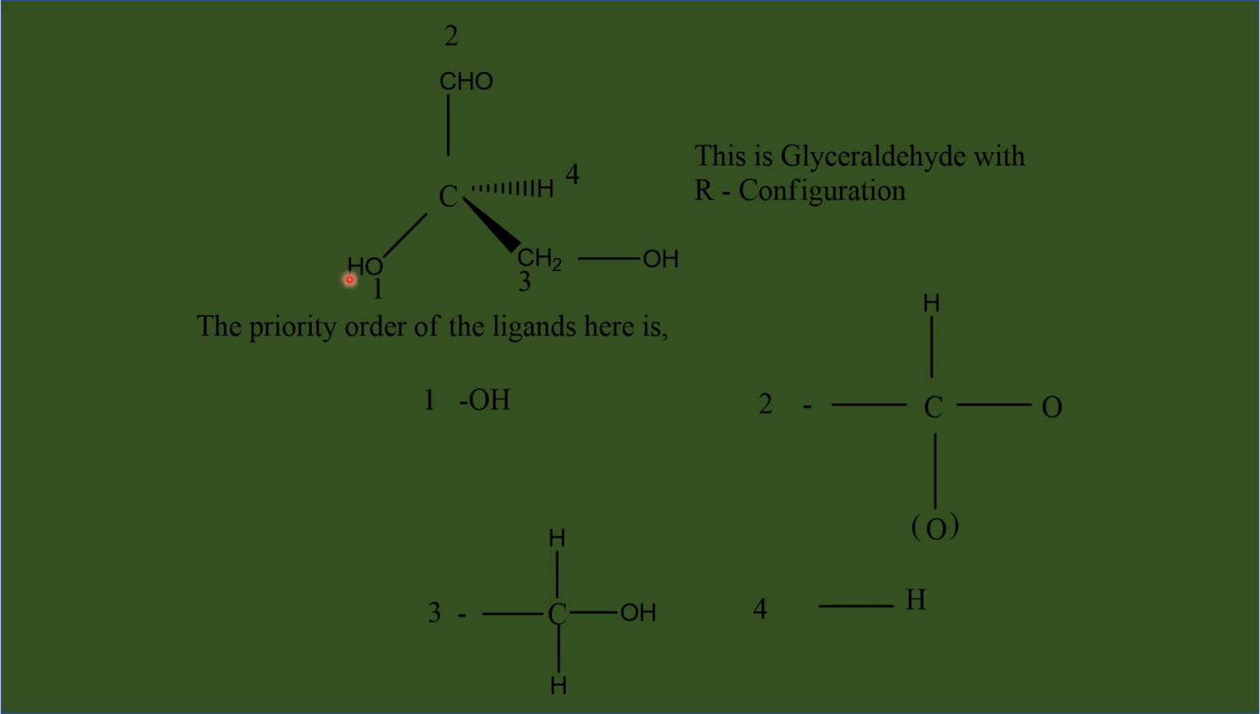the remaining three groups. Oxygen gets the highest priority 1, next to that aldehyde, and next to that we have this CH2OH. So when we read numbers from 1 to 3, our eyes travel in the clockwise direction. Therefore, this chiral carbon is assigned R configuration.